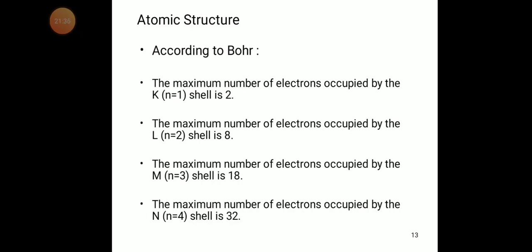We need to divide the electrons of the atom, according to the atomic number, among the K, L, M, N shells. K has 1s2, L has 1s2 2s2 2p6, M has 1s2 2s2 2p6 3s2 3p6 3d10, N has 1s2 2s2 2p6 3s2 3p6 3d10 4s2 4p6 and 4d also there.